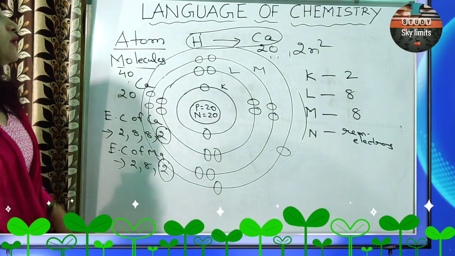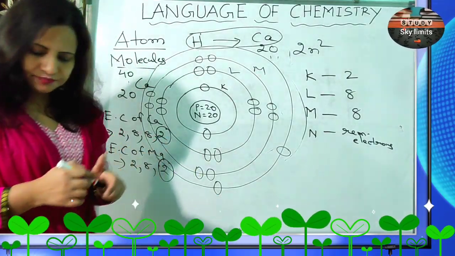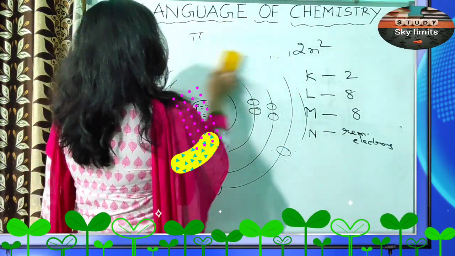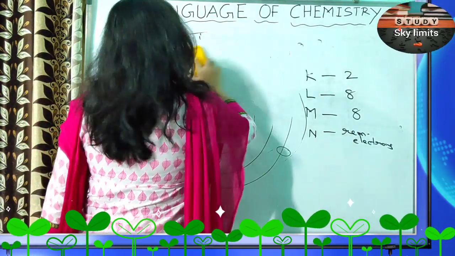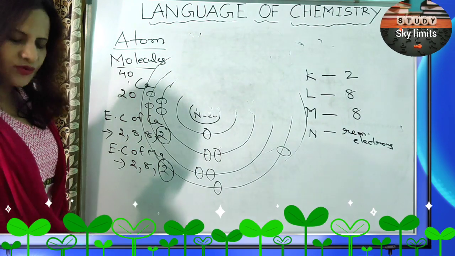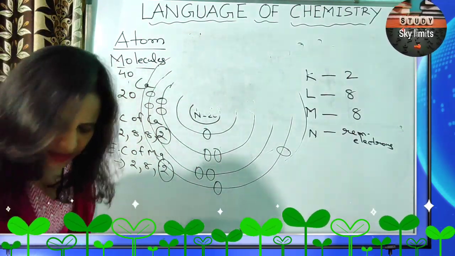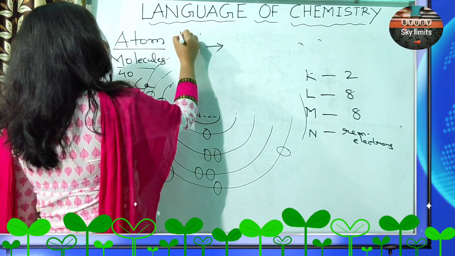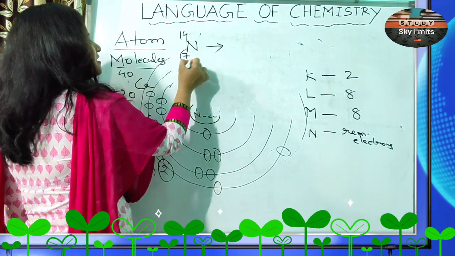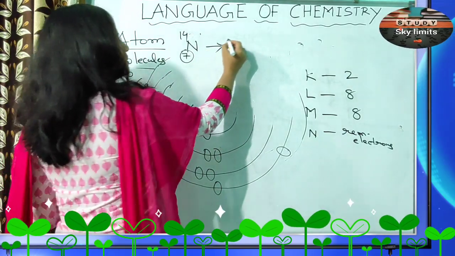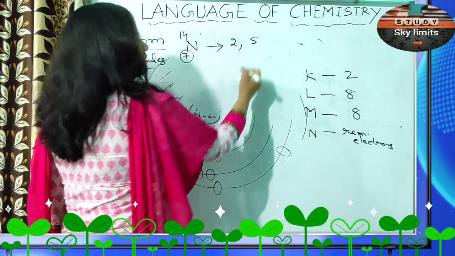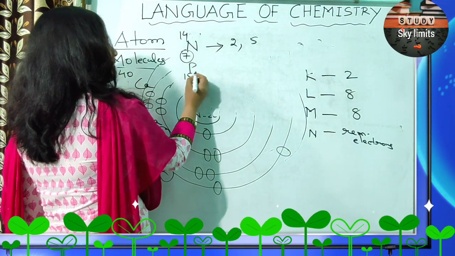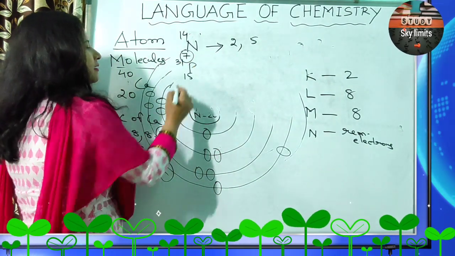Let's take the example of some non-metals and write the electronic configuration. Suppose nitrogen, it's 7N14. The atomic number is 7, so first shell 2, outermost shell 5. Phosphorus, it's 15P31. Clear?